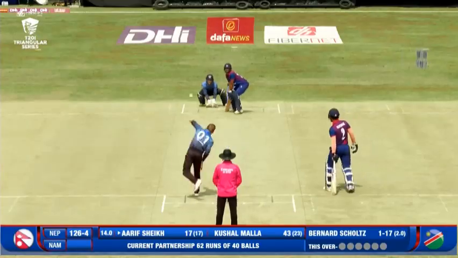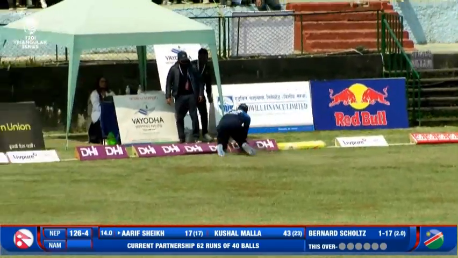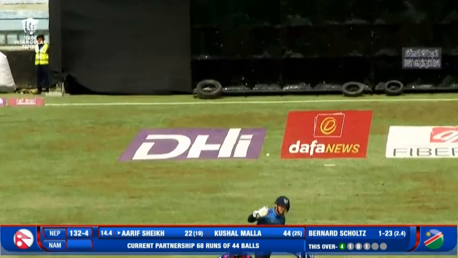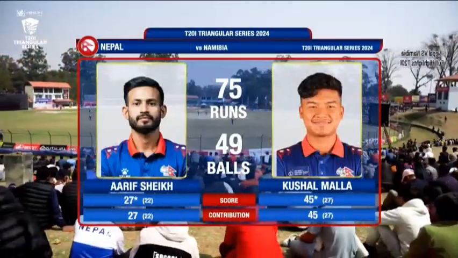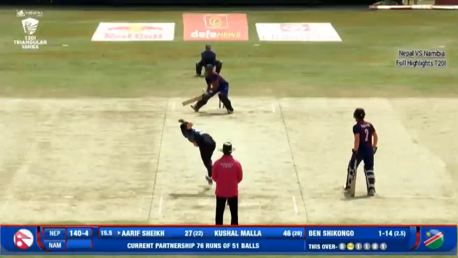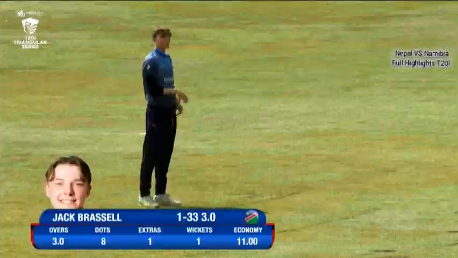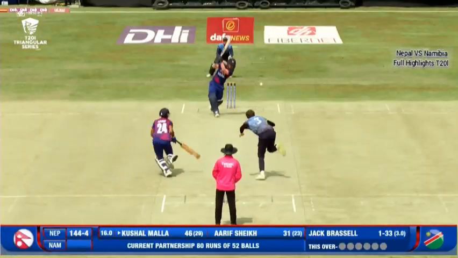And the hallmark of this partnership, only 4 dot deliveries in the last 4 overs. Comes down the track, misfield, and the ball will eventually win the race. He's helped Nepal build a partnership of 66. Reverse hit, keeper misses it as well. Lucky runs for Nepal. Partnership, Arif Sheikh being the anchor role, Kushal Malla being the aggressor. Arif Sheikh trying to play that unorthodox shot, would get that result. You can hold on if you want to go to the restroom, because this is going to be a very exciting finish here at the Team International Cricket Ground.